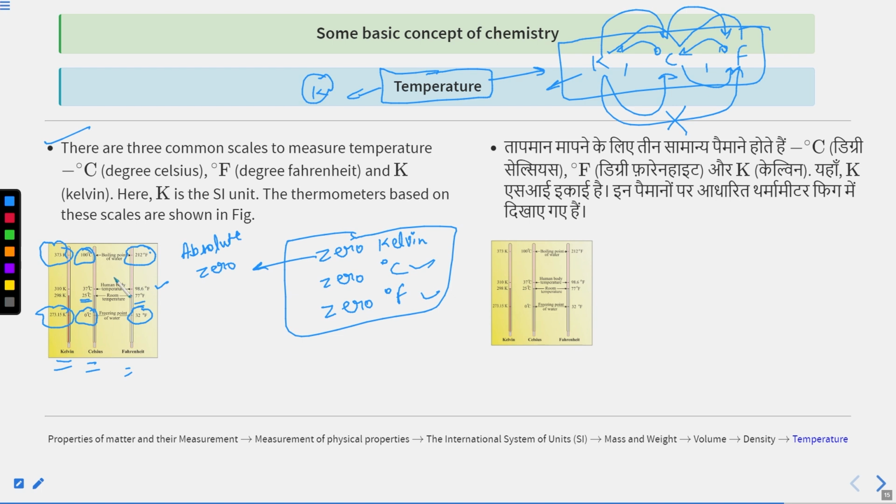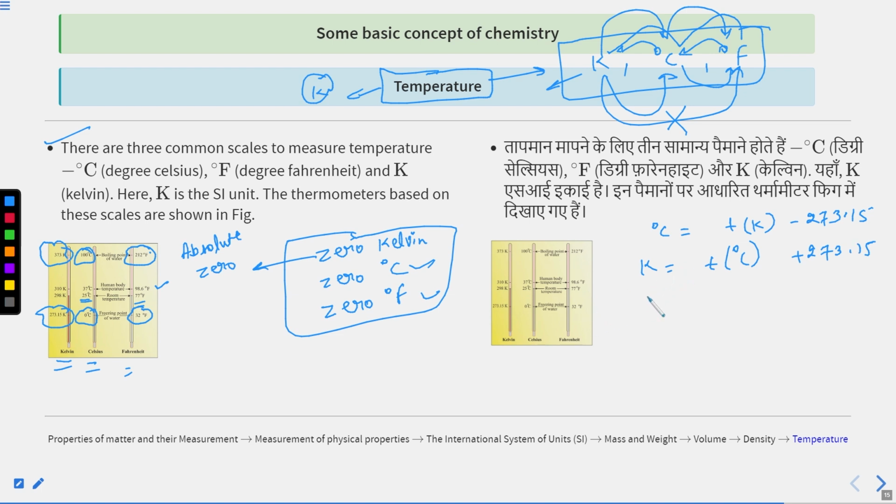Okay. If the value of degree Celsius is given, you can put that temperature value in Kelvin minus 273. If the value of degree Celsius is to be found and the value of Kelvin is given, you subtract 273.15. Next, if you want to calculate temperature in Kelvin and temperature in degree Celsius is given, you have to add 273.15. For numerical calculation you can use 273 only, but if I want to write exactly, it should be 273.15.